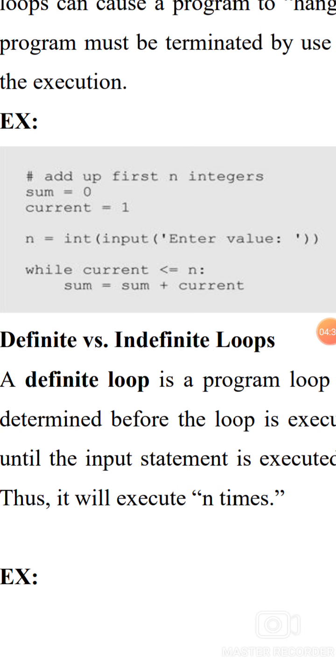Celsius equals Fahrenheit minus 32 by 1.8. Print the temperature in Celsius. Else if CH equals 2, Celsius equals float input, enter the temperature in Celsius, Fahrenheit equals Celsius asterisk 1.8 plus 32. Print the temperature in Fahrenheit.